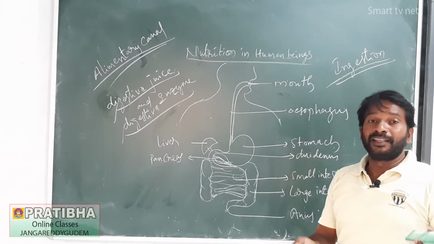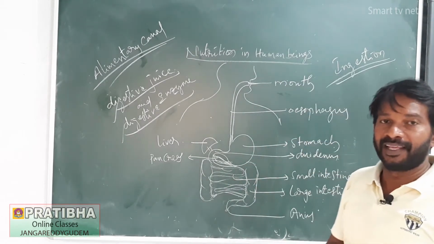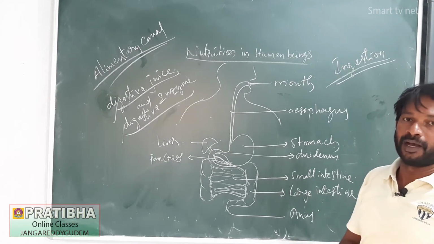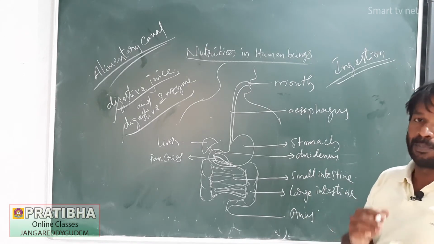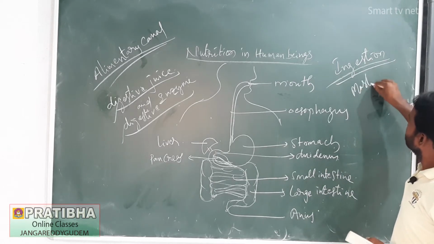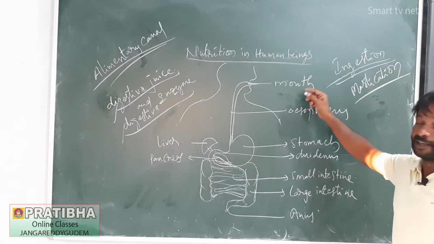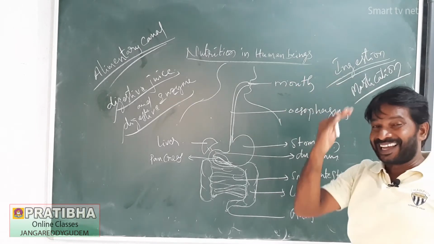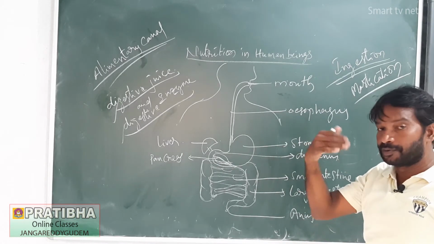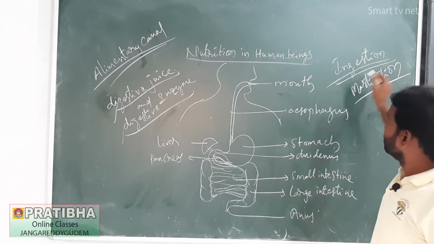After we take the food into the mouth, it is cut and crushed with our teeth and mixed with saliva, making it wet and slippery. That process is called mastication.